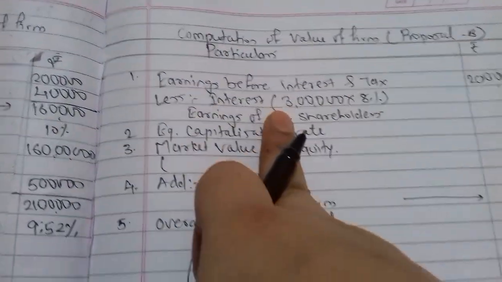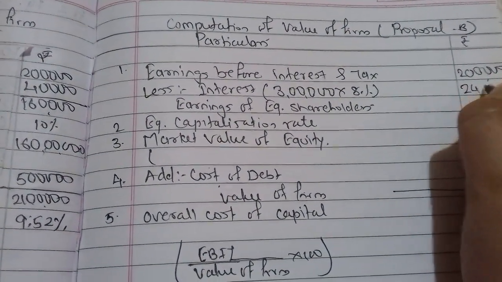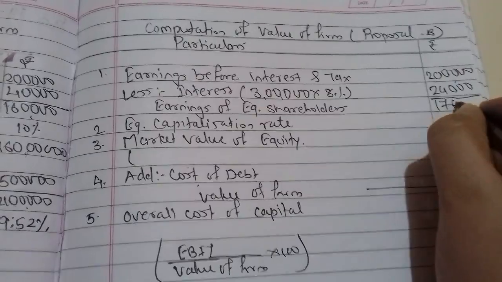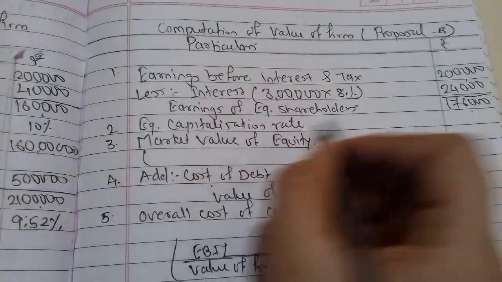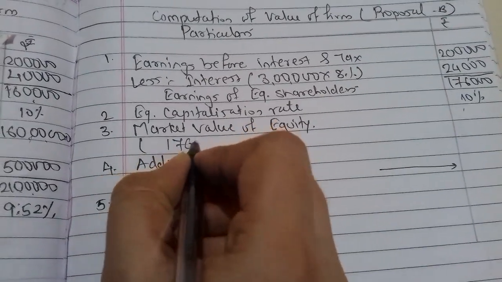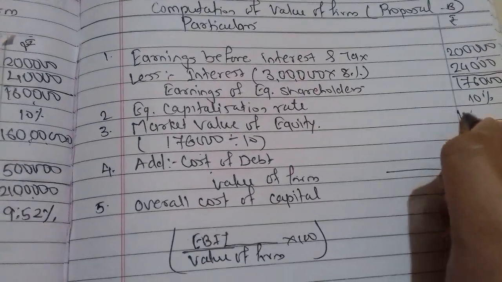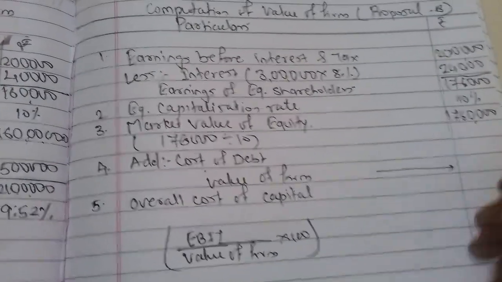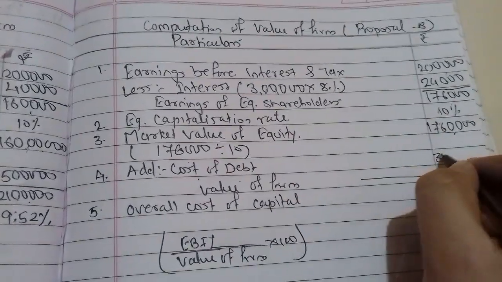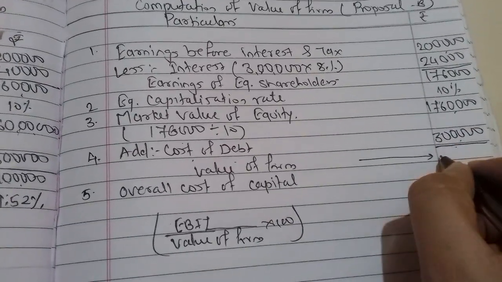The rate of interest is 8%. So 8% on 3 lakhs will be 24,000. So 2 lakhs minus 24,000 will be 1,76,000. Now the equity capitalization rate will be the same, 10%. Now the market value of equity will be 1,76,000 divided by 10, which becomes 17,60,000. Now add cost of debt. Debt was 3 lakhs in this proposal, so we will add the debt value, 3 lakhs. 17,60,000 plus 3 lakhs will be 20,60,000.